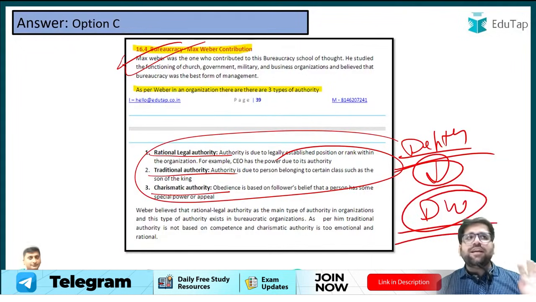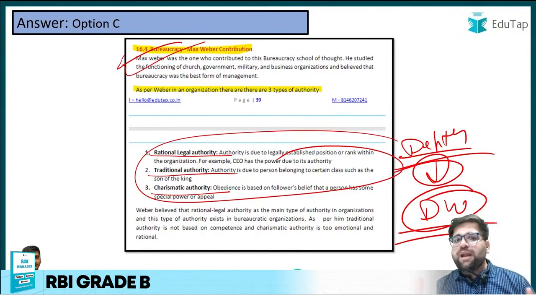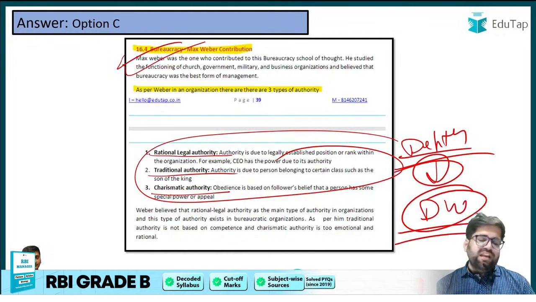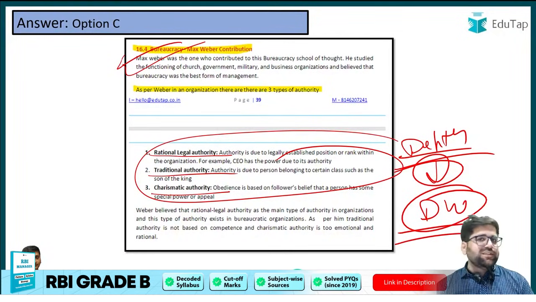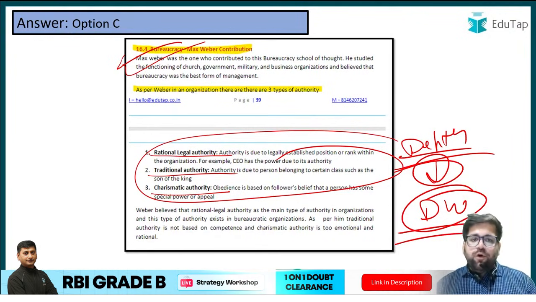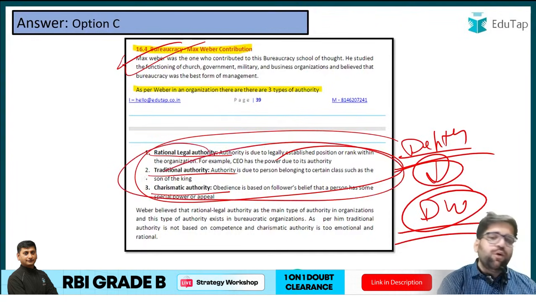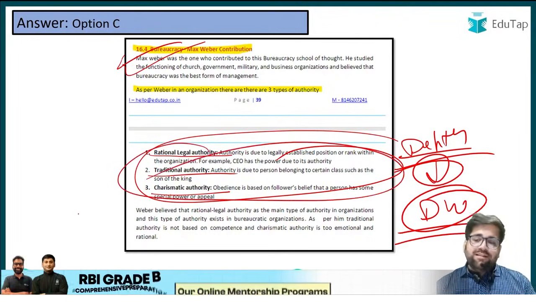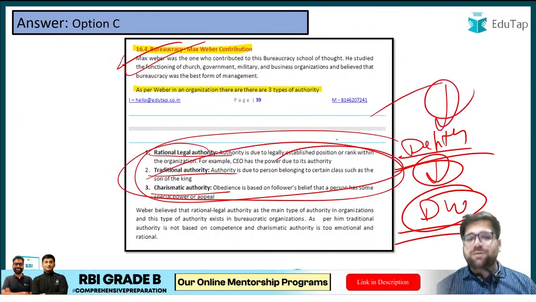Because if, let's say, a short note comes on Max Weber's contribution towards management, then what will you write? You will just write that Max Weber has formulated certain formal rules. Okay, that is good, but if you want to impress the person who is checking your answers, then you will have to mention all those particular points, and in that case the depth comes into the picture.